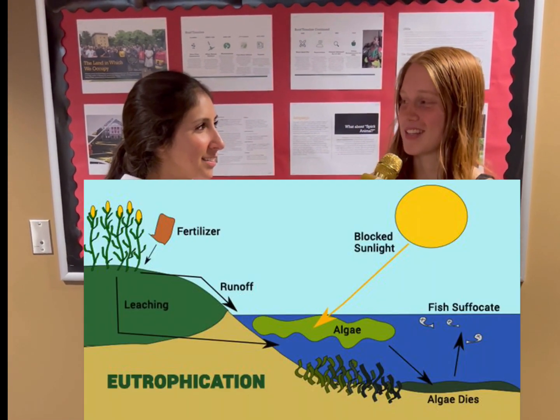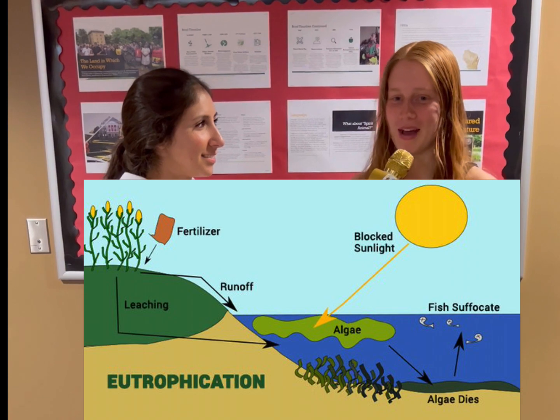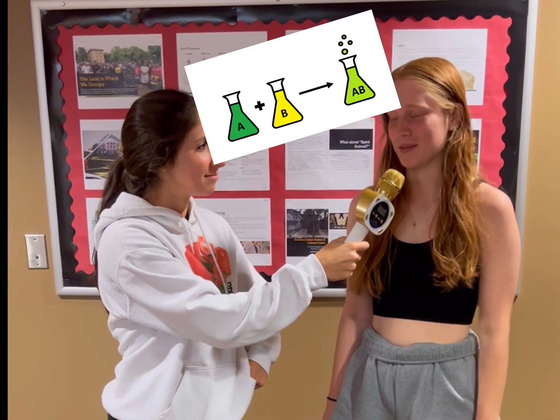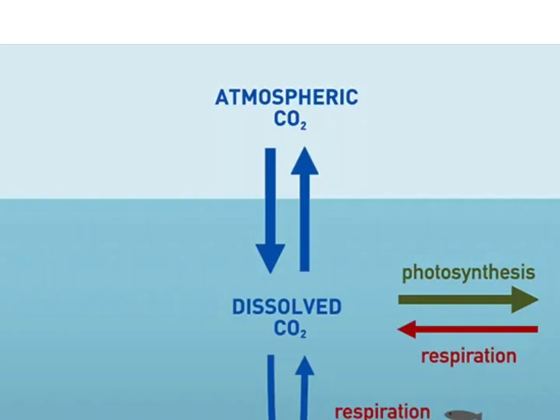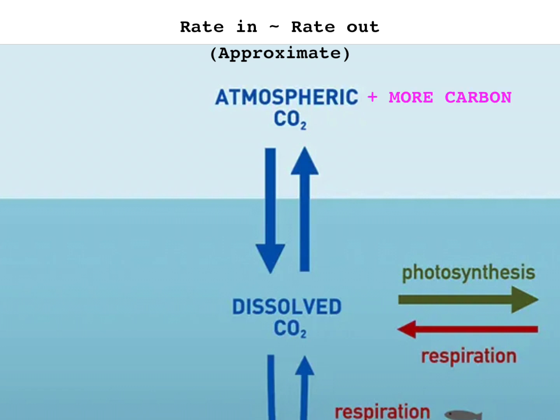Maybe because of pollution. What kind of pollution? Fertilizer runoff. I know that excess nutrients in water is always bad for the health of water bodies. Maybe there's a chemical reaction that takes place with the pollution that makes the ocean more acidic. The ocean and the atmosphere recycle carbon all the time. So, when you increase carbon in the atmosphere, you increase the amount of carbon absorbed by the ocean.